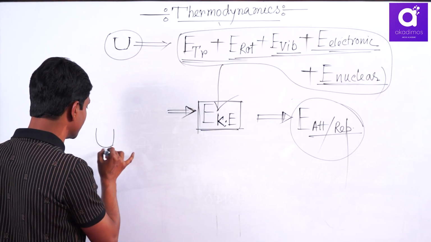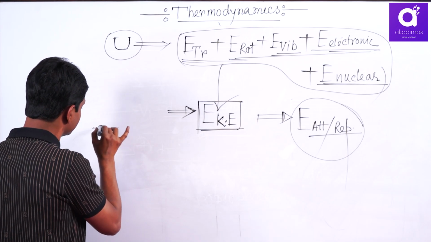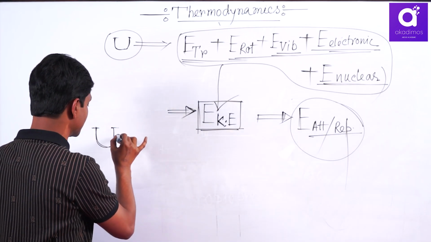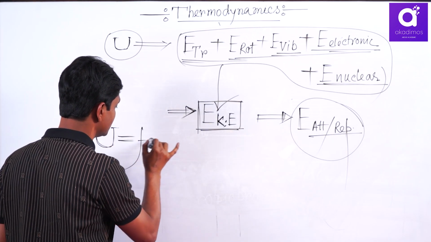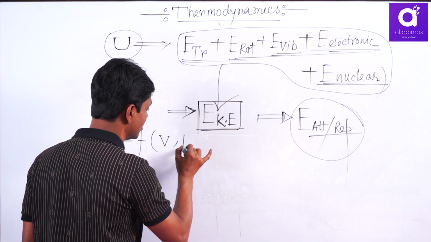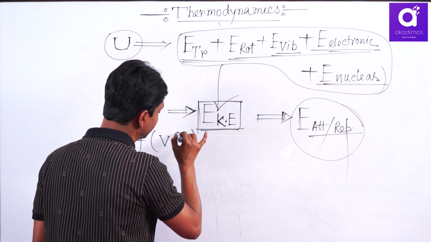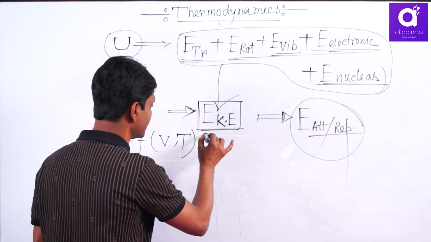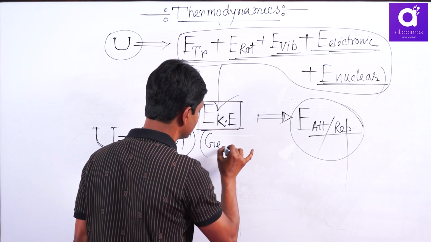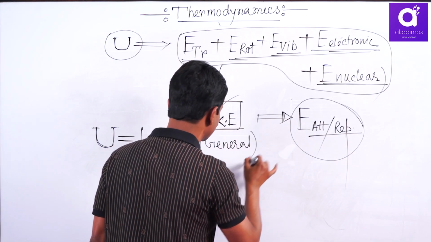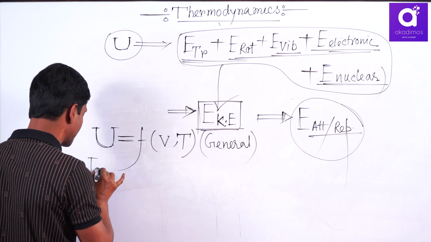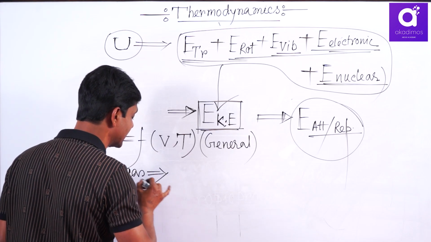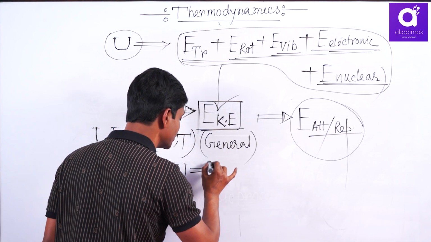For a closed system, if I don't consider the number of moles, U is generally a function of volume and temperature. Temperature increases, kinetic energy increases, U increases. This is general for real and ideal gas. But for an ideal gas, which is basically our syllabus, U is only a function of temperature.